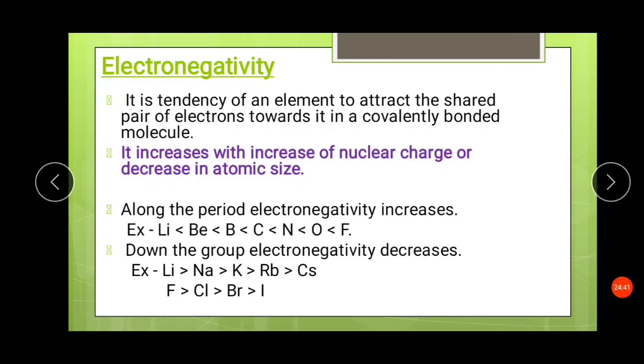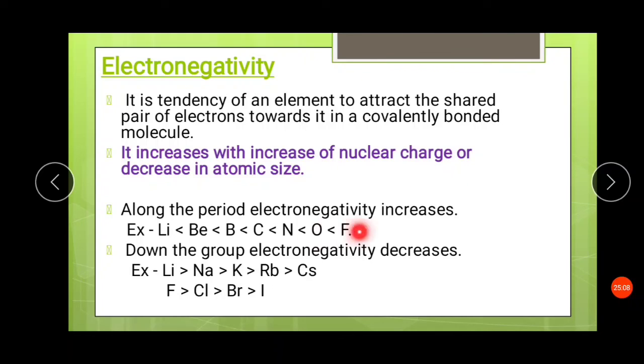Now comes the last trend, electronegativity. It is the tendency of an element to attract the shared pair of electrons toward it in a covalently bonded molecule. So what is electronegativity? Tendency to attract the shared pair of electrons towards it. It increases with increase of nuclear charge or decrease in atomic size. If nuclear charge increases, then electronegativity also increases.